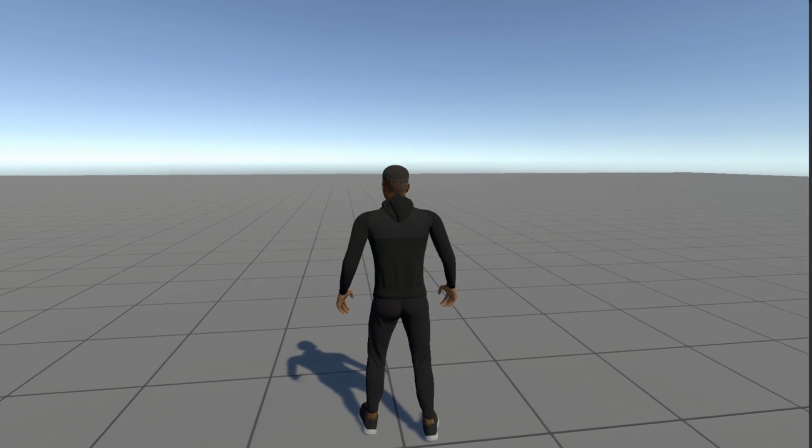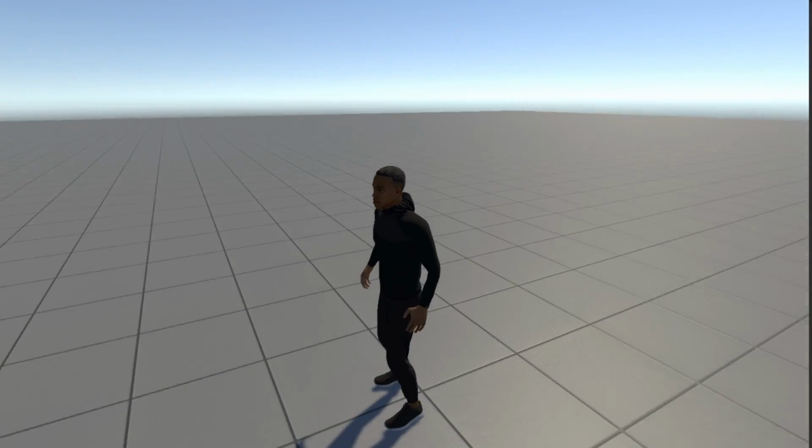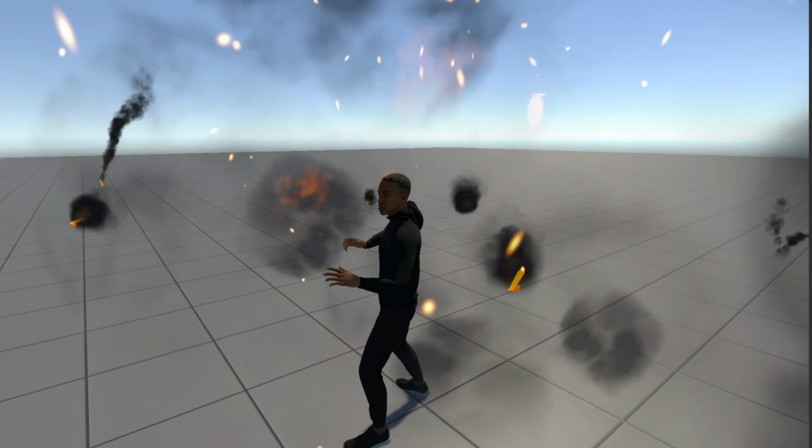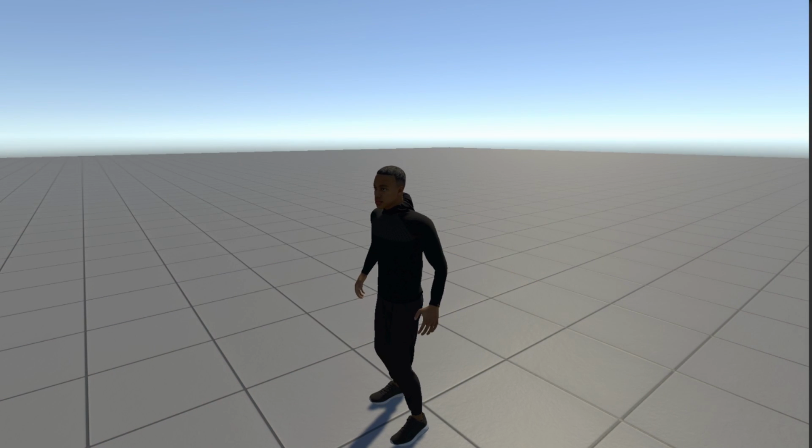Now, for this particular one, I went ahead and made sure that the closer you are, the more damage you take. The further you are from the explosion, the less damage you take. This is so that it's kind of fair, so that if you're far away but you still get hit, you don't take as much damage. So yeah, these are the animations that I have added so far.